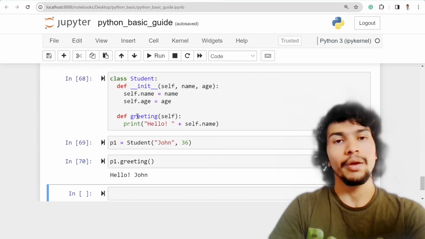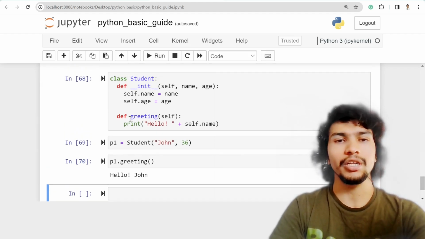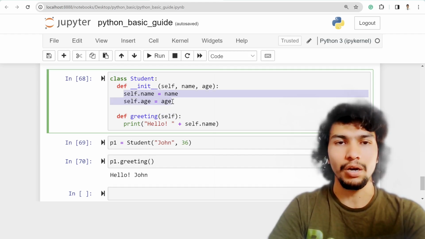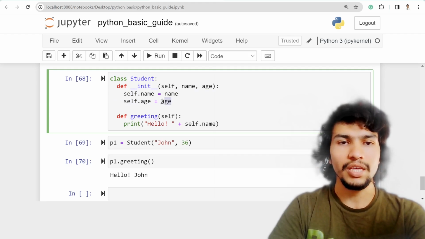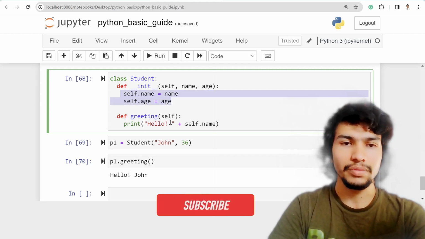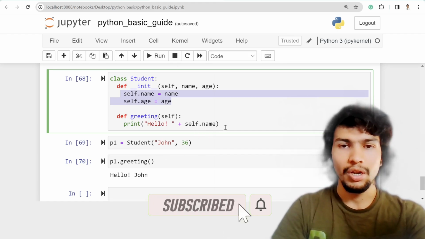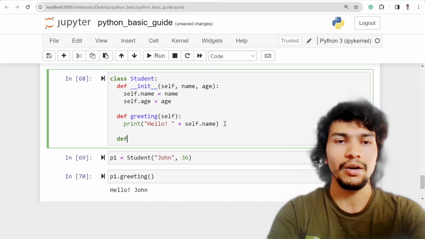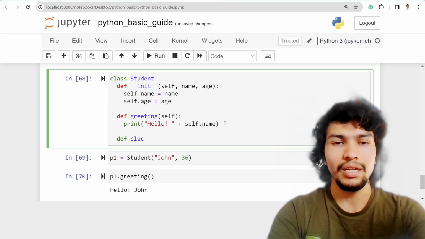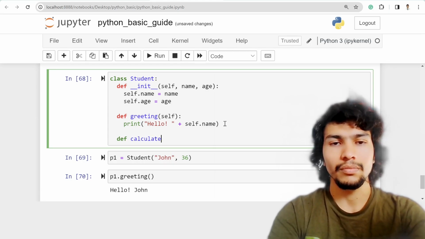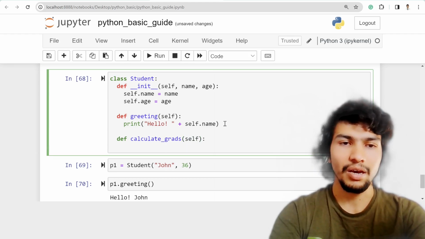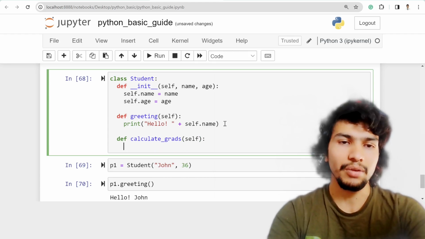So that means a method is the same as a function, but it should be inside the class. And also you need to pass the self argument, so that you will get all the variables, all the properties assigned here in the class, inside that method. And then, if it's the student, you can write a function like calculate grades, also pass self, do some calculation and return something or print something.